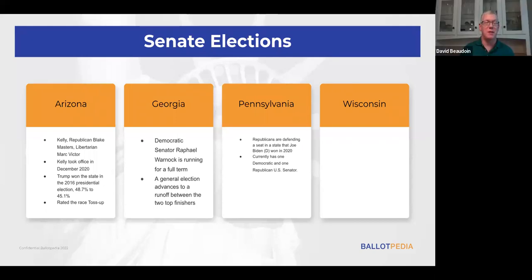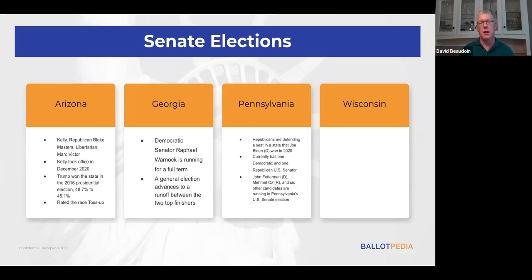Yeah, so I live in Pennsylvania, so I've seen commercials for this election for months. You have John Fetterman, who's the Democrat. You have Mehmet Oz, who's a Republican. You also have 6 other candidates that are on the ballot that are running for this seat. And this is where the incumbent Republican was Senator Pat Toomey. He was first elected in 2010. He is not seeking re-election.